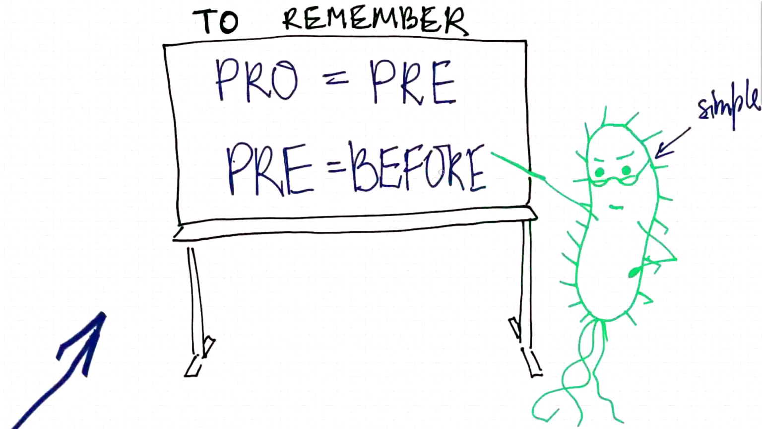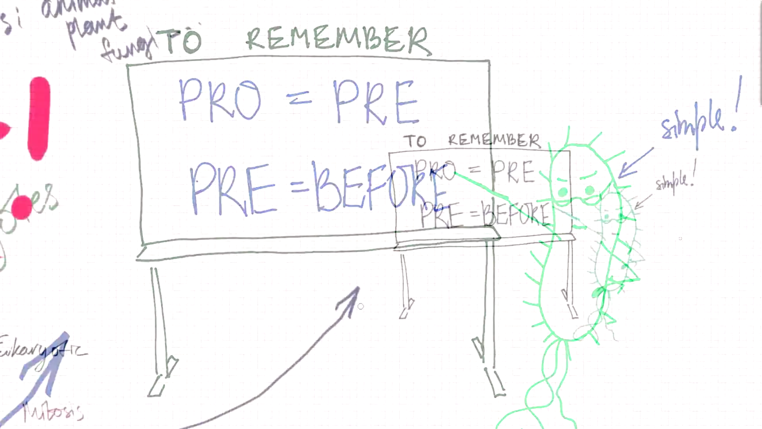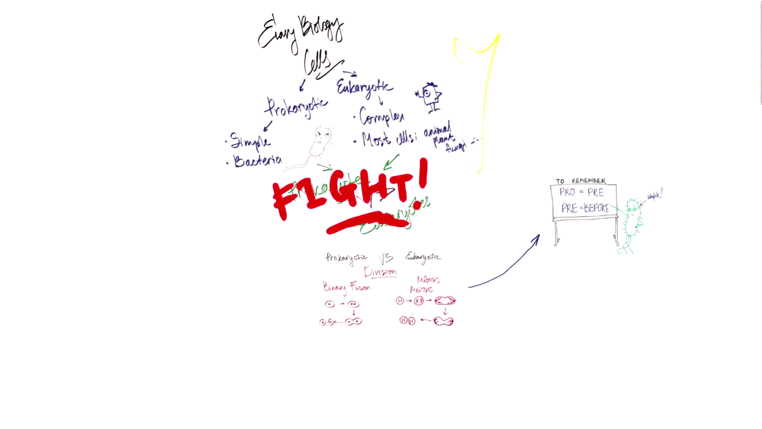There is a little tip I wanted to share with you so you can remember the names better. I found a connection between pro and pre that you can see on your screen. Basically, pro sounds quite like pre, and as we know, pre is a prefix that means before. Now we know that prokaryotes appeared before eukaryotes, so that is a connection that could help you to remember.